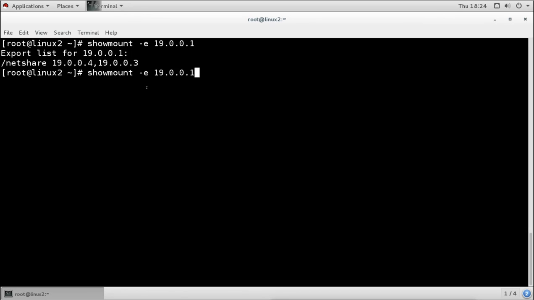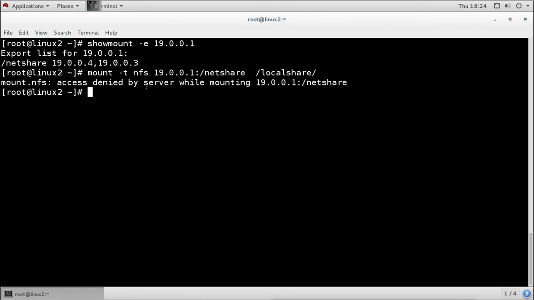Now when I try to mount it here with the same command, it says permission denied. Access denied by the server while mounting this. The mounting is denied because this client is not allowed.